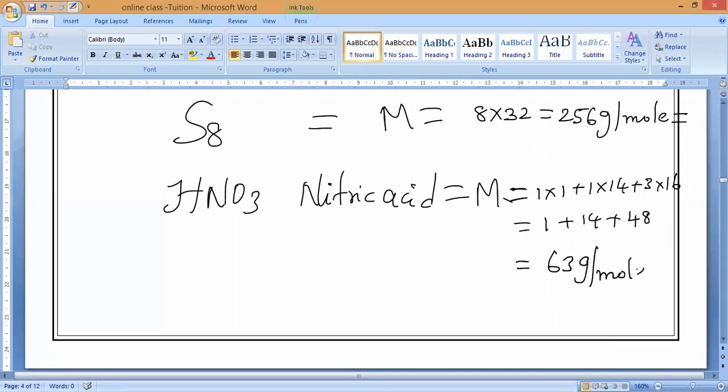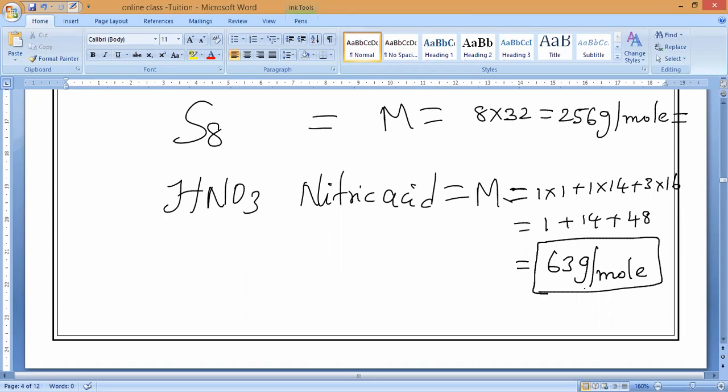Do you understand, everybody? Like this in the exam, if molar mass is asked, you have to calculate it. Molar mass for atoms is gram atomic mass; molar mass for compounds or molecules is gram molecular mass. If I say molar mass of an element, element means diatomic or monoatomic, you have to verify.